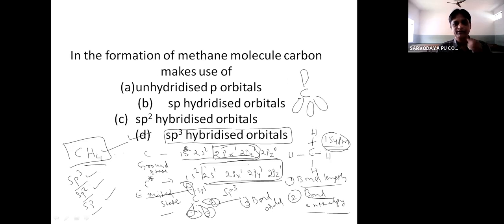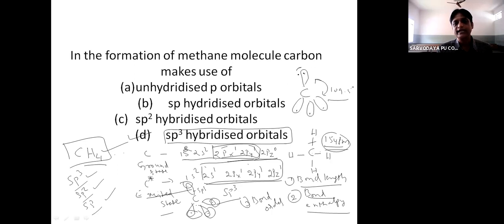The number of hybrid orbitals is equal to the number of pure orbitals participating in hybridization. So when 1 s and 3 p orbitals hybridize, 4 sp3 hybrid orbitals are produced, and those sp3 hybrid orbitals will be oriented around the central atom in such a way that there is minimum repulsion between electron pairs. In sp3 hybridization, the bond angle between hybrid orbitals is 109.5 degrees, and each hybrid orbital contains one unpaired electron, like this.